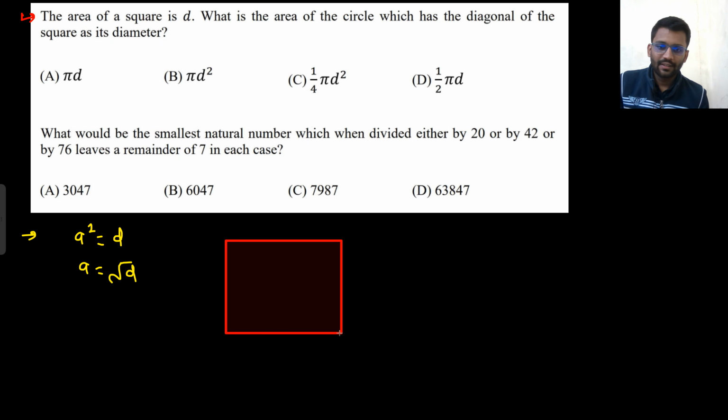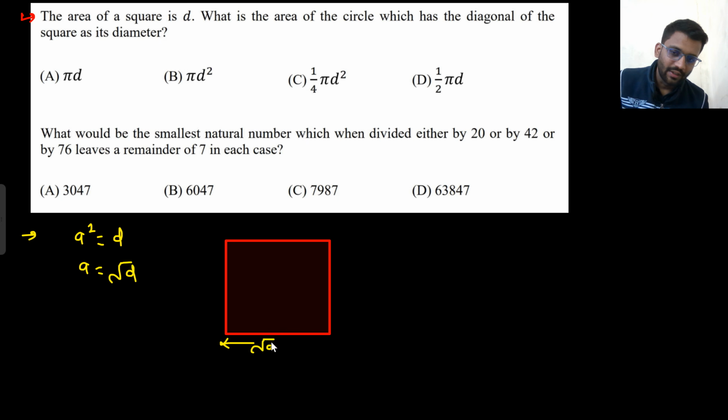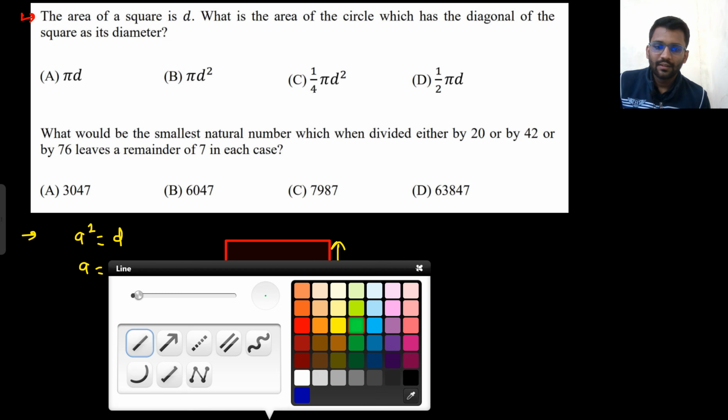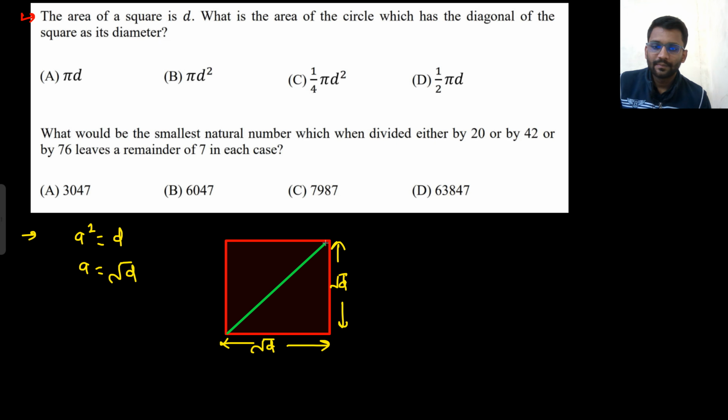This was your square, which has one of the dimensions equal to root D. Now it has some diagonal. This is the diagonal. That would be root of D plus D, root 2D, right? Square root of this, under root 2D.